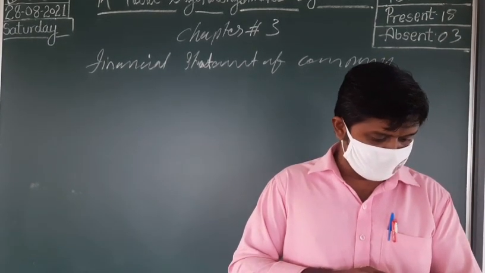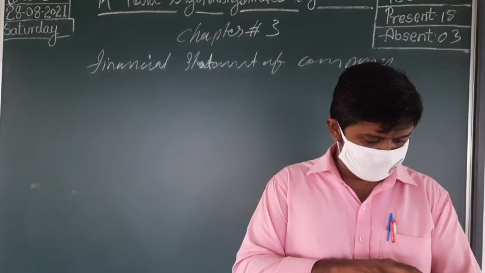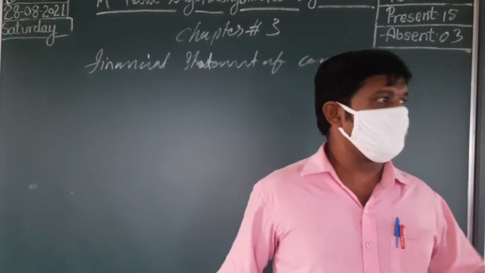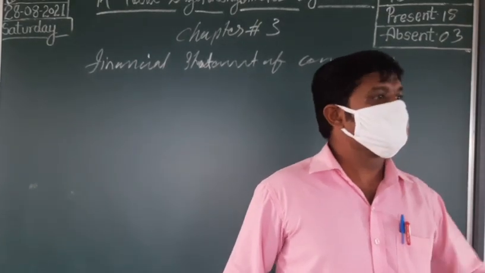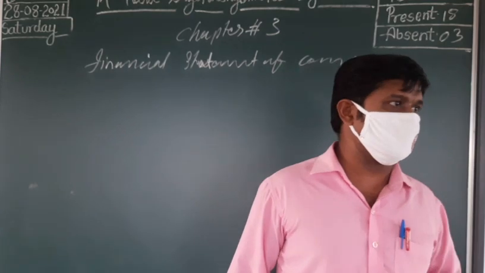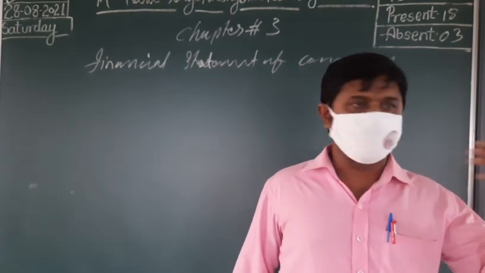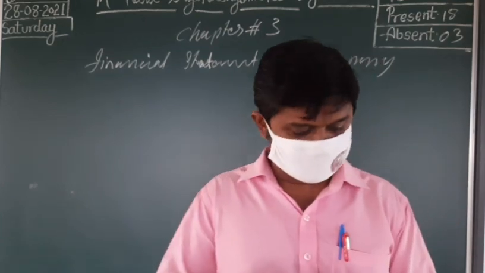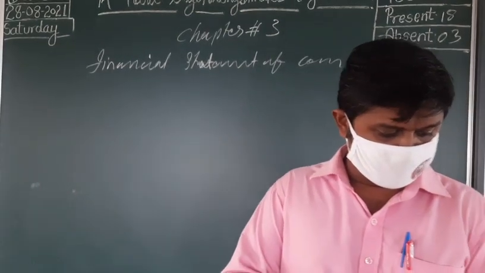Excess application money which is due for refund. In share capital we studied that application money is received, but if more application money is received, some amount we need to return to the applicants. That excess application money received is also considered other current liability.